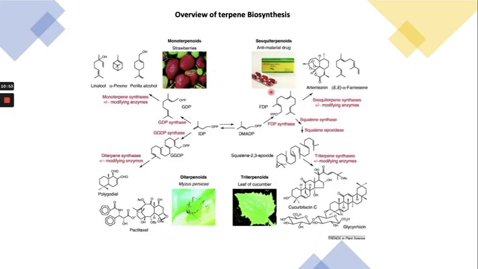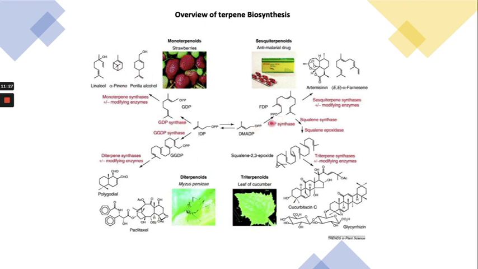So this is overall the synthesis of the terpene, right? It starts from dimethylallyl pyrophosphate and isopentenyl pyrophosphate, right? The only difference is the rearrangement of the double bond. In the synthesis of the monoterpene, two units of isopentenyl form geranyl pyrophosphate, with the geranyl pyrophosphate synthase, right, and it forms the monoterpene.